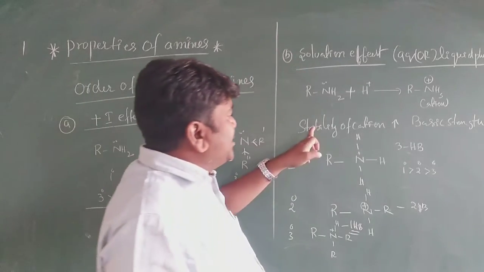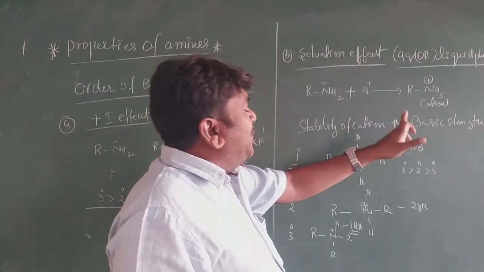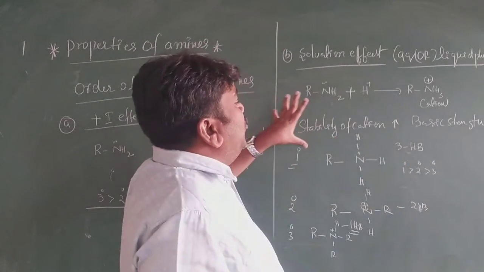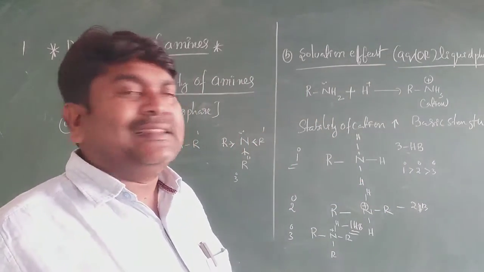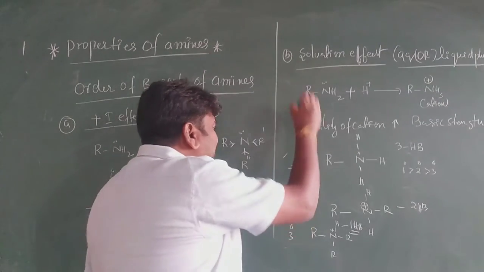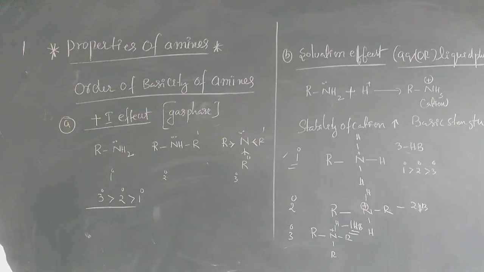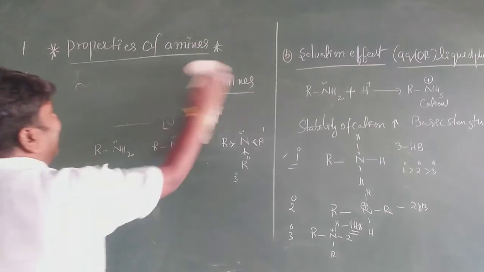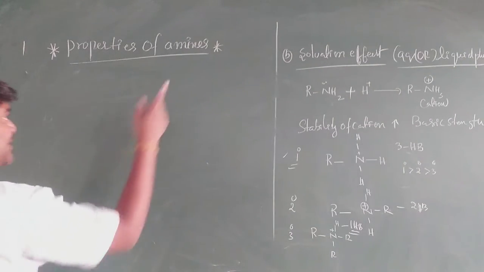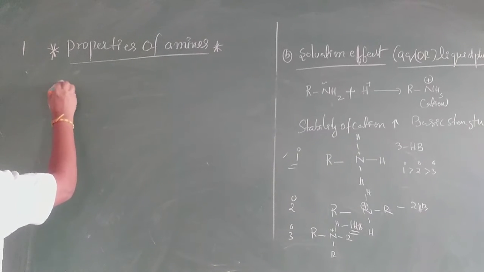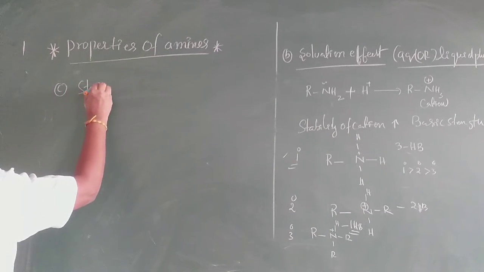As the stability of the cation increases, basic nature increases. Which is more stable? The one which can form more hydrogen bonds is more stable. So primary can form more hydrogen bonds. And that is the last theory: steric hindrance.